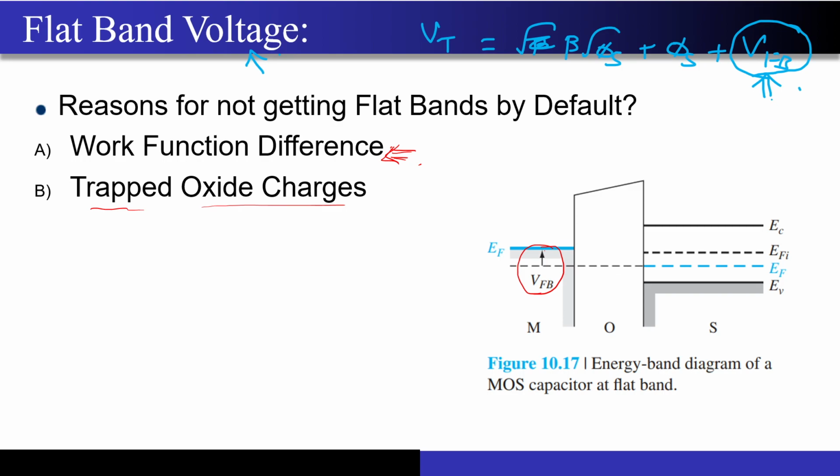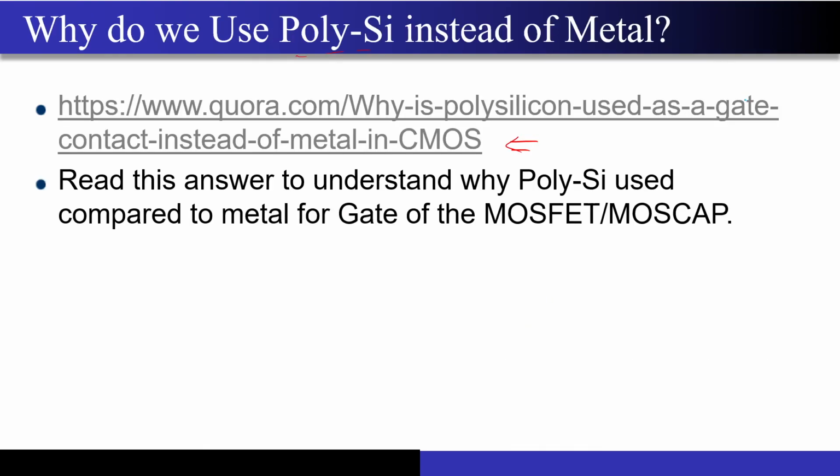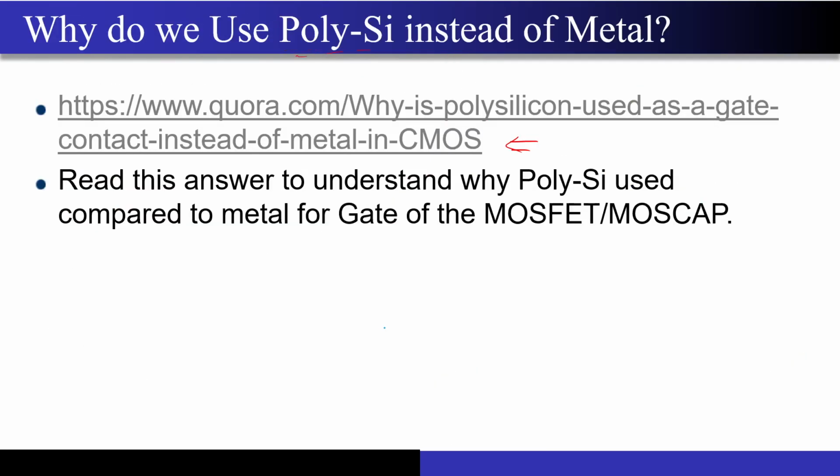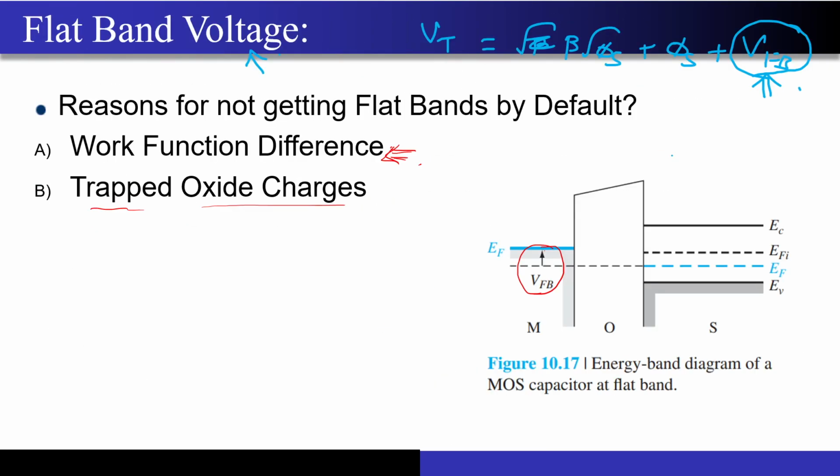VFB is nothing but how much voltage I have to apply from my side so that the band bending that happened previously becomes equal to 0. And this value will be exactly equal to this phi ms value. So this VFB is exactly equal to phi ms, and you have to always include it while calculating the threshold voltage if the phi ms value is not given to be 0.